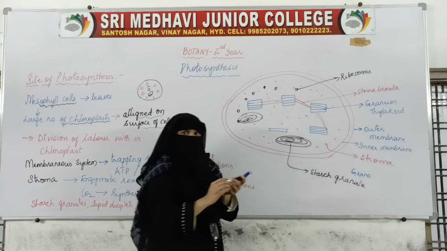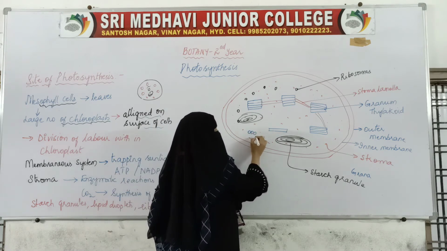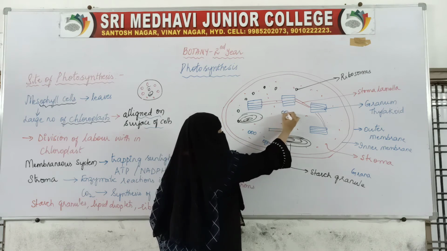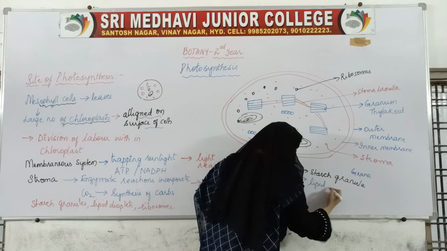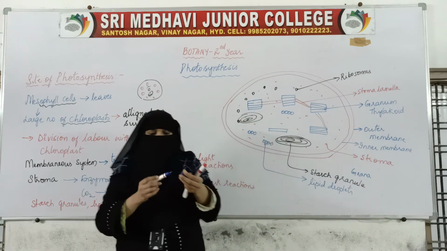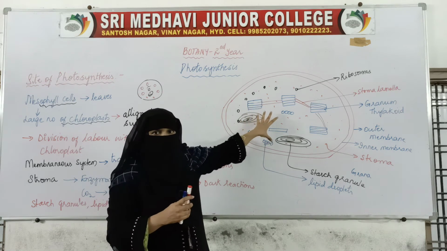Along with the starch granule, some droplets of lipids, lipid droplets, will also be present. So this is the structure of chloroplast.